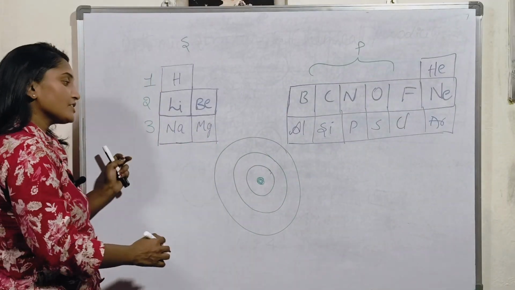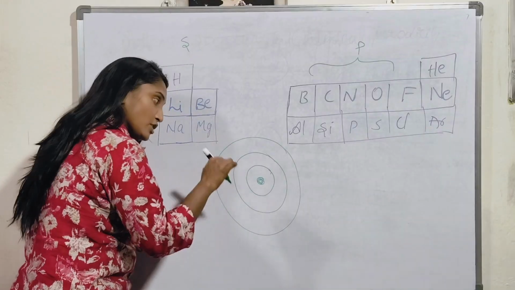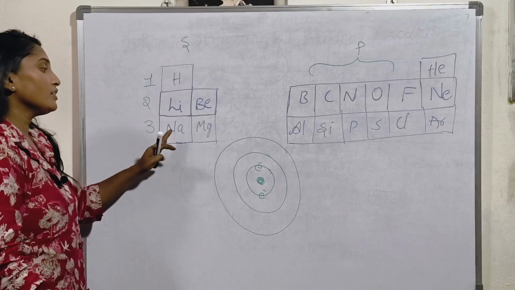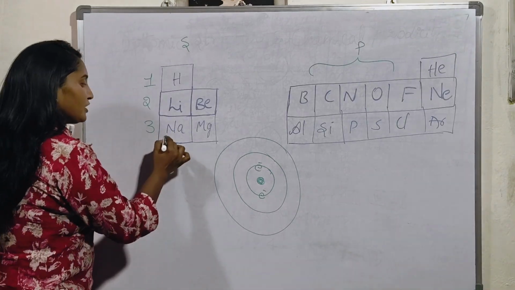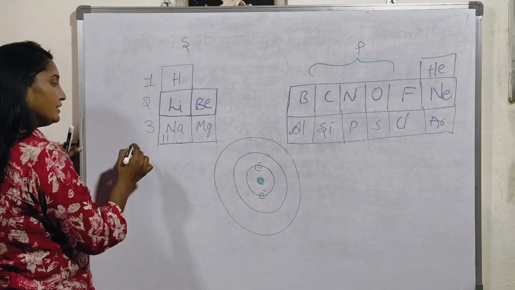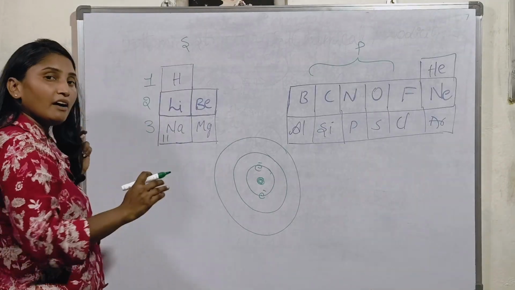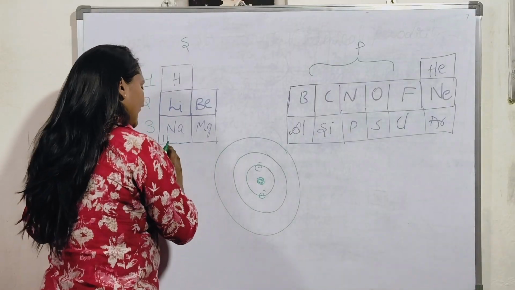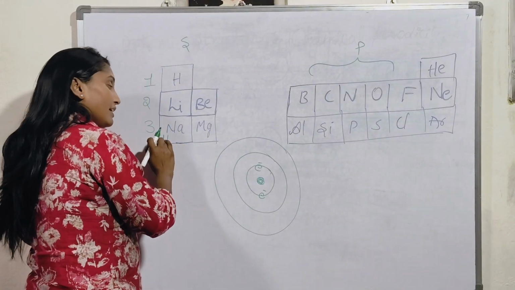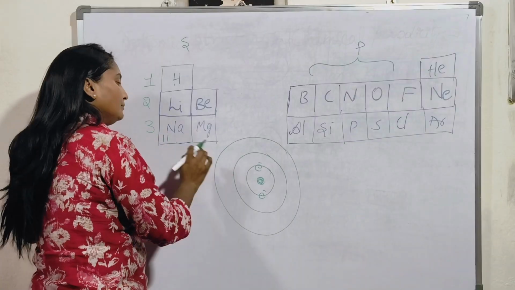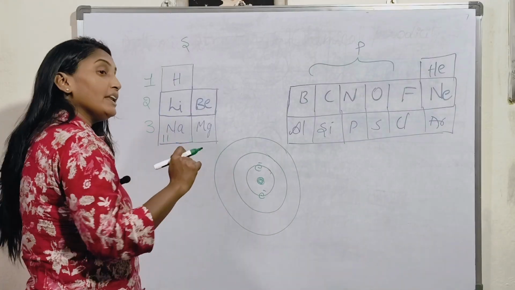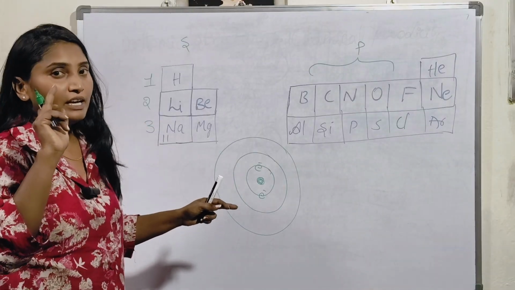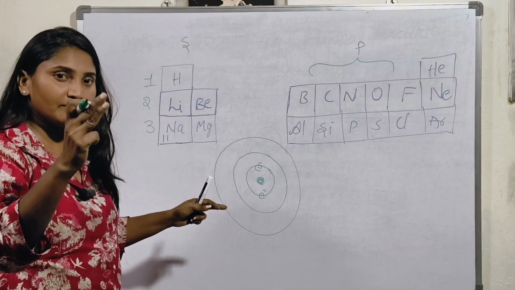Understand? In the first shell, what is there? S orbital is there. In the S orbital, there is a presence of 2 electrons. What is the electronic configuration of sodium? Sodium atomic number is 11, right? Atomic number is the electron number, already I told you. So there are 11 electrons in the total shells. How many electrons are present in the first shell? As the first shell consists of only the S subshell, it can accommodate 2 electrons.